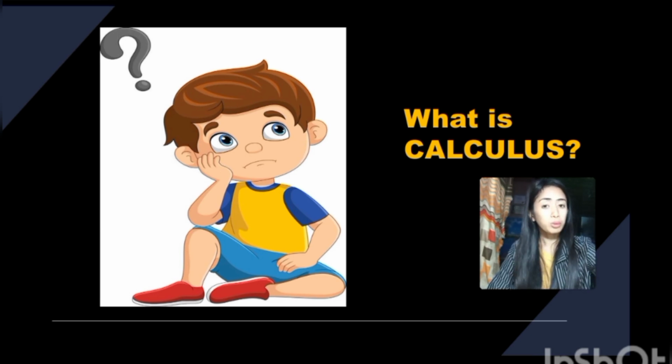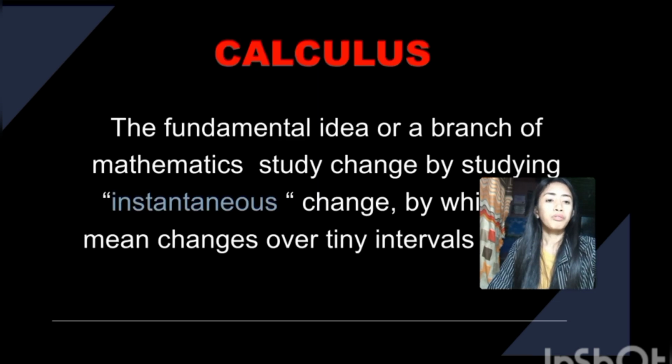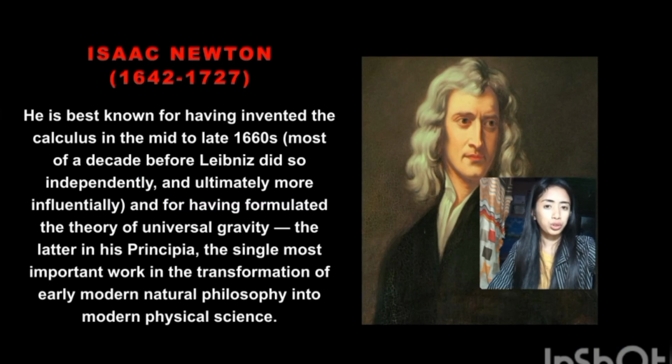Do you know that there were two persons who independently claimed to have invented and developed the calculus in the late 17th century? One of them is Isaac Newton. Isaac Newton was a mathematician and cosmologist who was prominent in the 17th century. He's probably best known for formulating the laws of motion and universal gravitation.